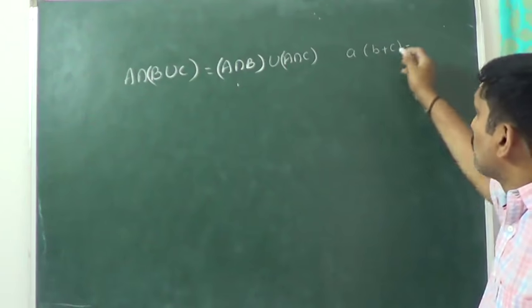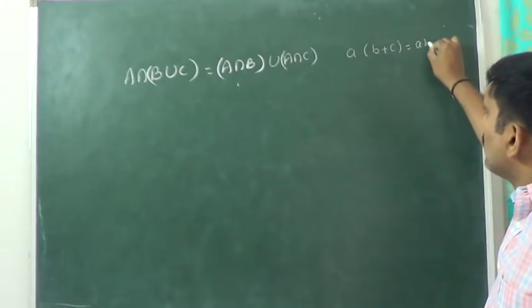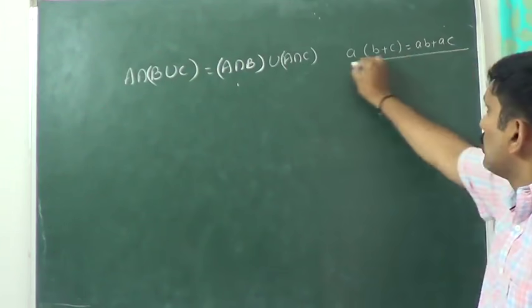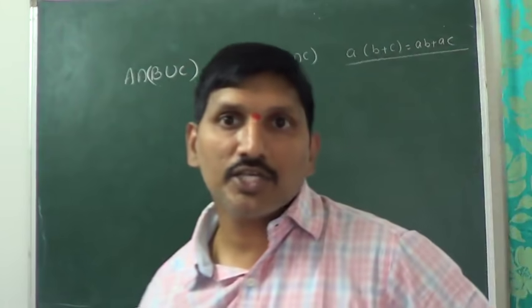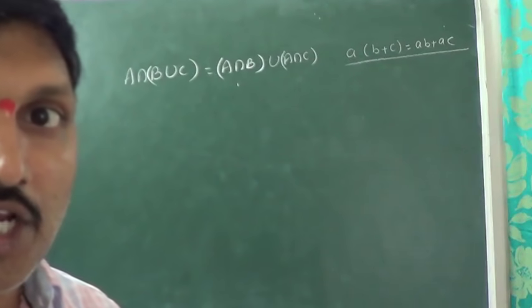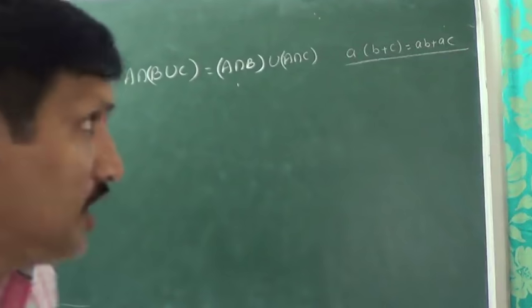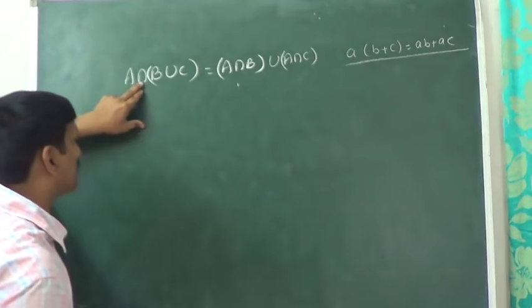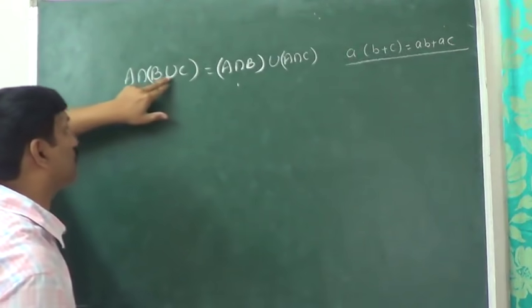Come on, apply distributive law: A into B plus A into C. That is, multiplication is distributive over addition. So we will call it as intersection is distributive over union.